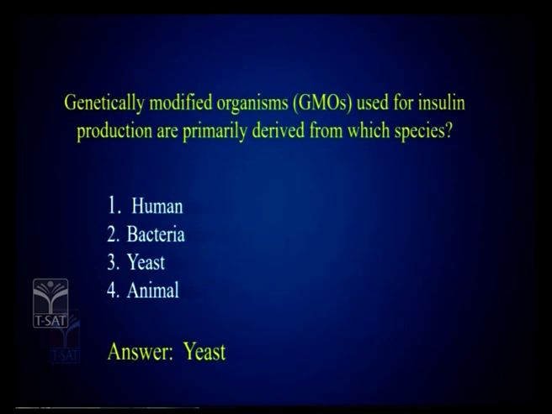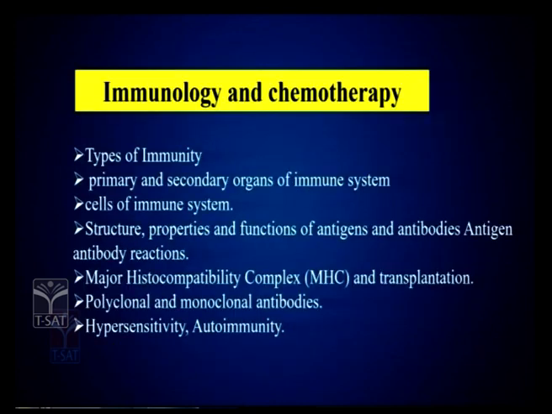Genetically modified organisms used for insulin production are primarily derived from which species? So here given: human, bacteria, yeast, animal. So with reference to this, yeast has been taken as the correct choice.